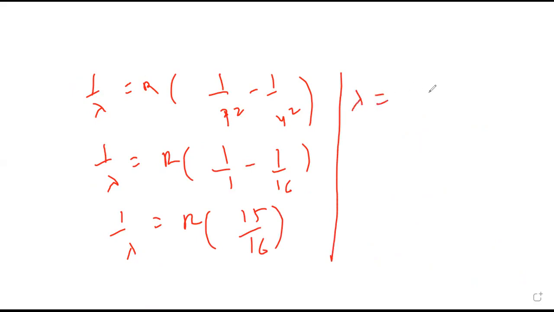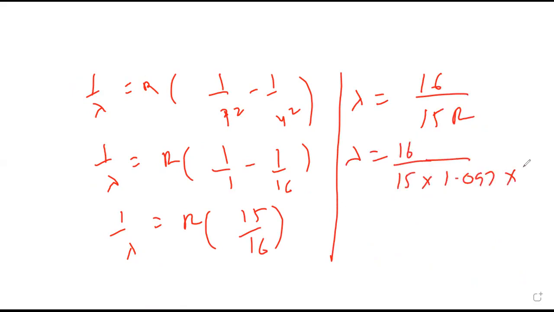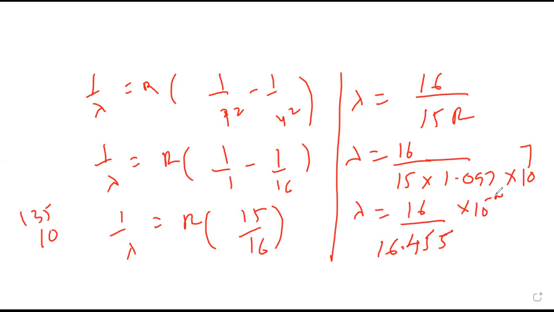Therefore lambda equals 16 upon 15 R, 16 upon 15 into 1.097 into 10 raised to 7. This comes to 16.455 into 10 raised to minus 7 meter.